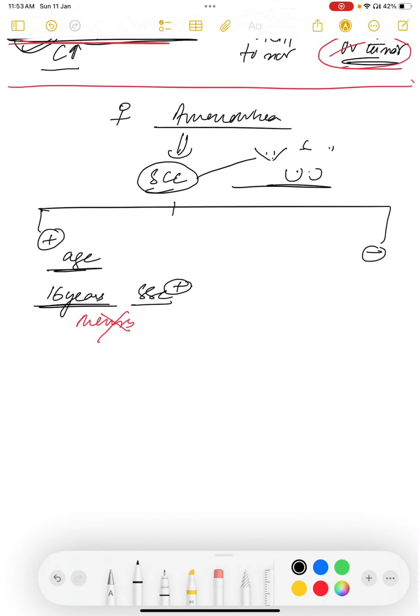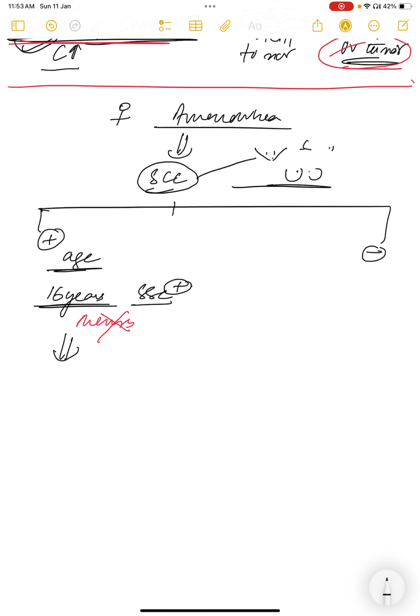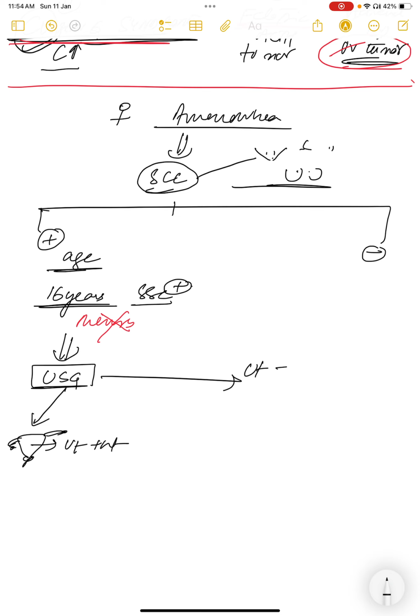Then the first thing, as there are secondary sexual characters and there is no menses, you will see ultrasound. This is easily available, right? In ultrasound, either the uterus is present or the uterus is absent. Then you go for karyotyping.